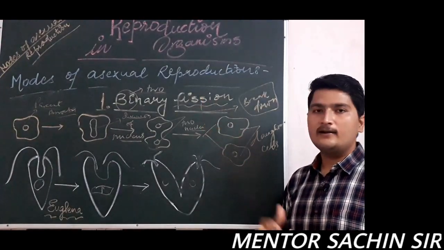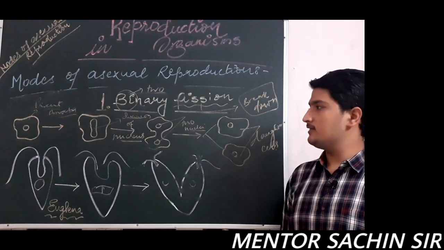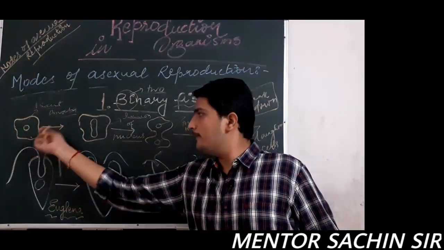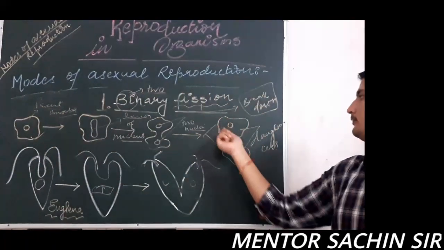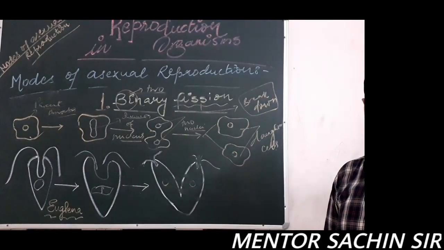So, what is binary fission? A mode of asexual reproduction in which one parent body is divided into two daughter cells.